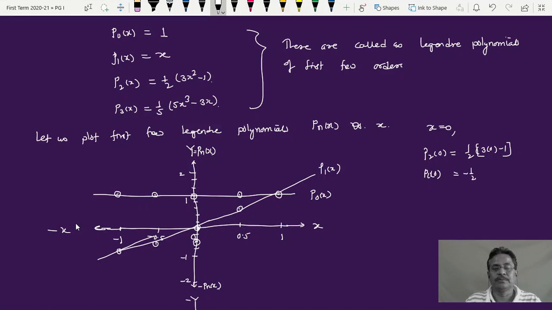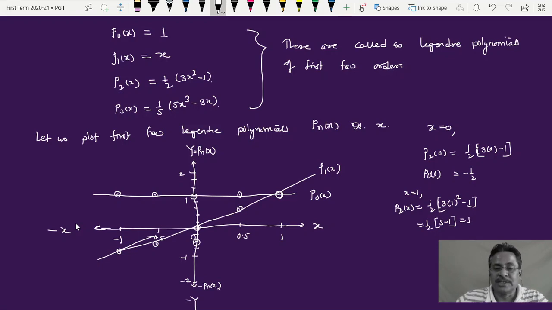Third point. Similarly, put x is equal to 1. Now what will happen? P2 of x is equal to 1 half into 3 multiplied by 1 square minus 1, since I have put x is equal to 1. Let's check what happens here. It is 1 half into the bracket 3 into 1 square is 3, minus 1. So it is 2 upon 2, which is 1. So I am getting this value here. When I put x is equal to 1, I'll get this value as this.